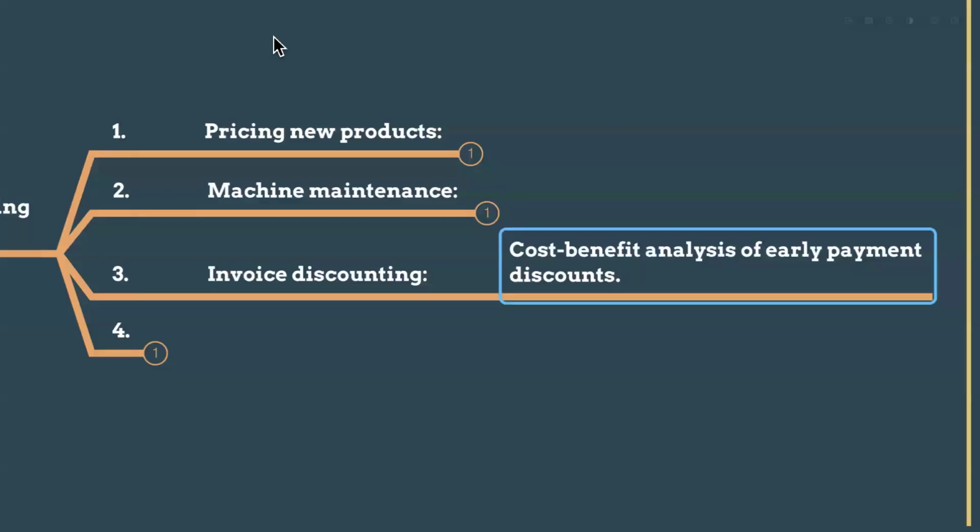For example, if you are going to pay the bank, it will cost you 100,000. But you can give a 50,000 discount to the customers to collect the cash one month early. Then you can save the 50,000, right? Are you getting my point, guys? If you are going to pay 100,000 for the bank loan interest for the 30 days, but you have offered customers a credit period for those 30 days, you ask your customers, I will offer a 50,000 discount, but please pay right now. If they pay, you can save that 50,000 as interest cost, right? The cost benefit analysis. Students, are you getting my point?